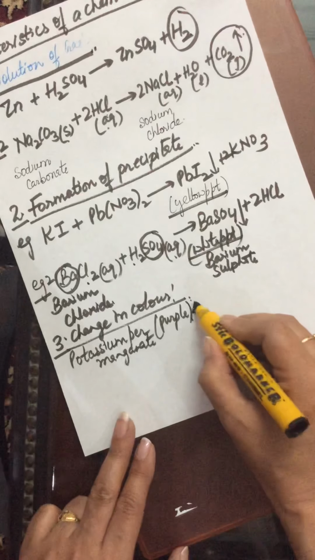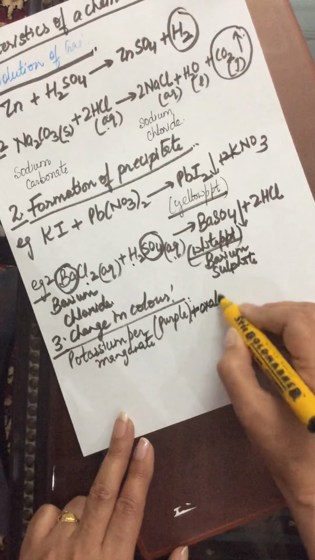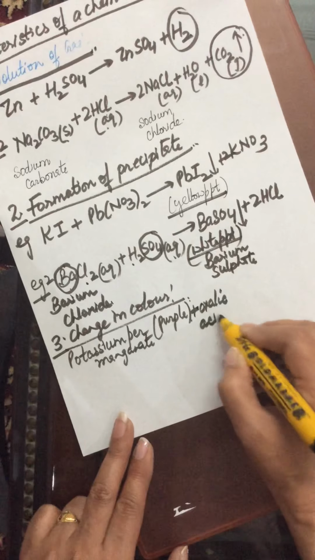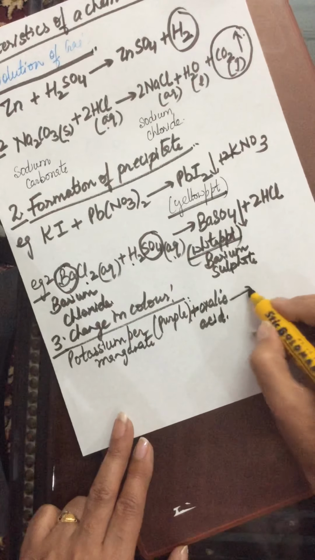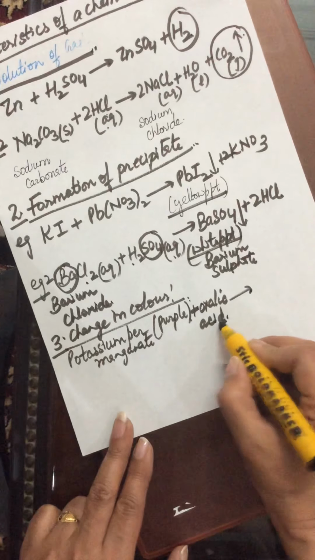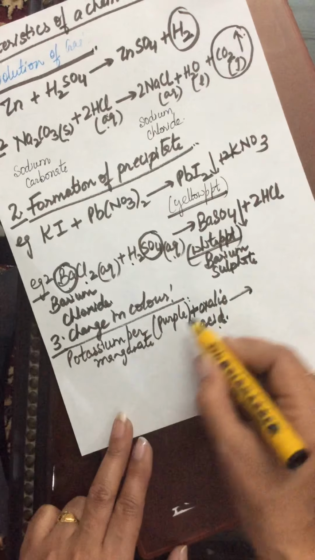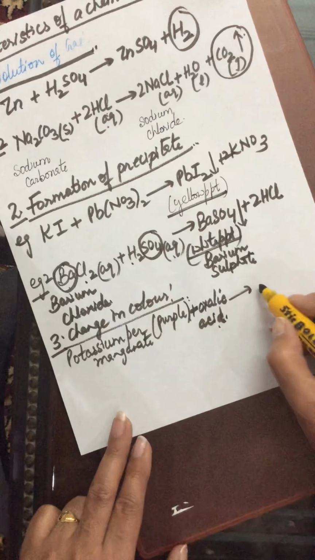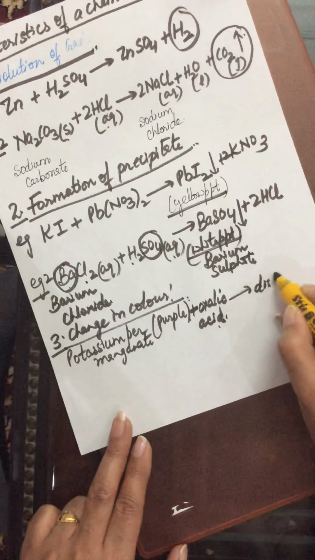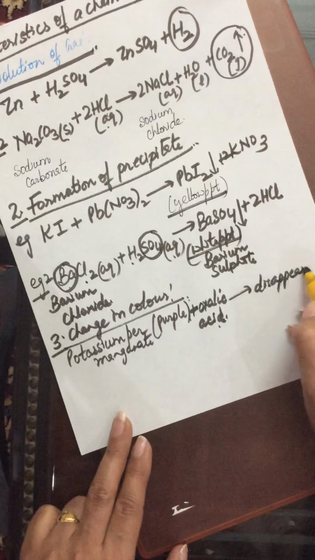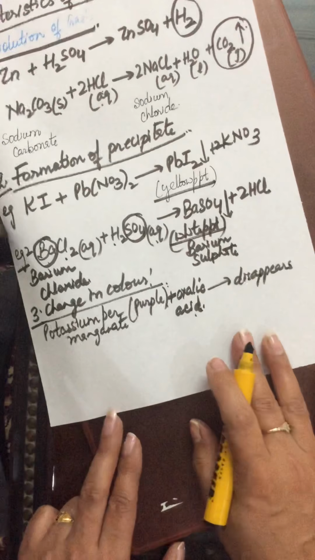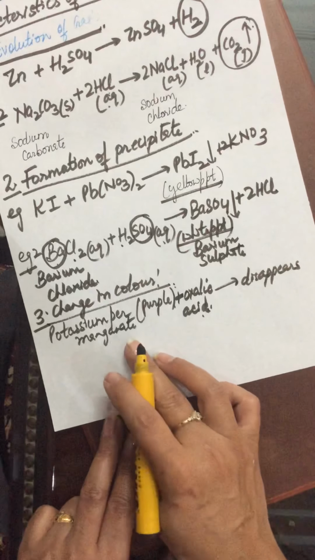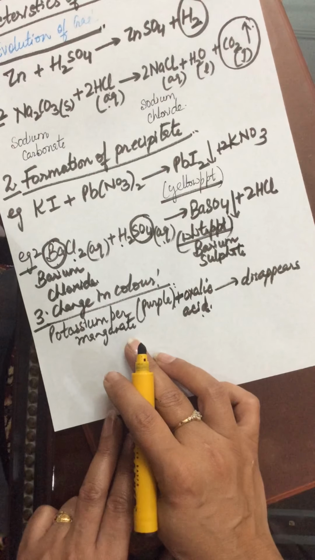And to this if we add oxalic acid, this is colorless, this is purple in color. When we add oxalic acid to potassium permanganate, its purple color disappears. It becomes colorless. So when change in color is there, that shows that this is a chemical reaction.